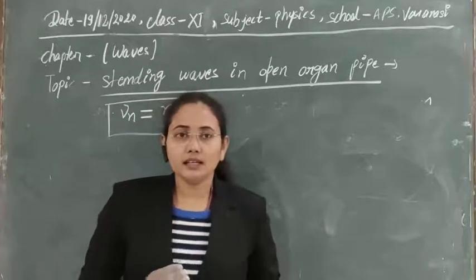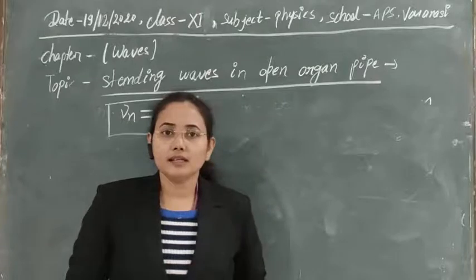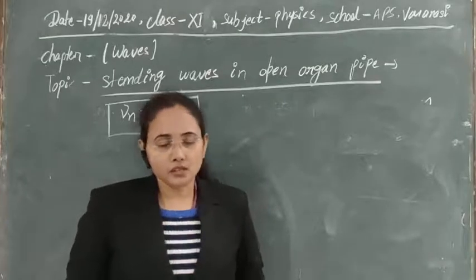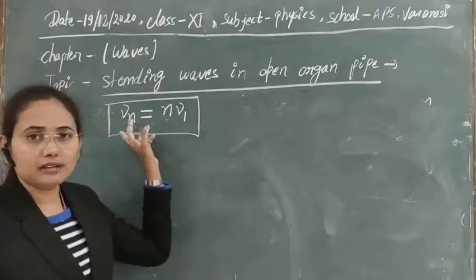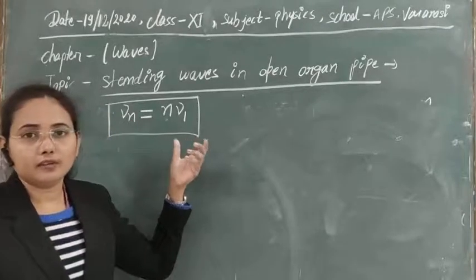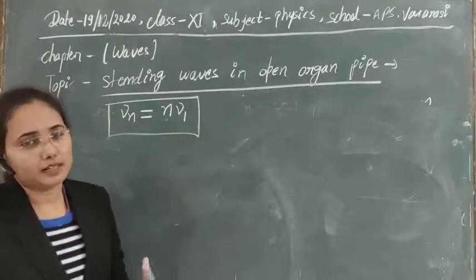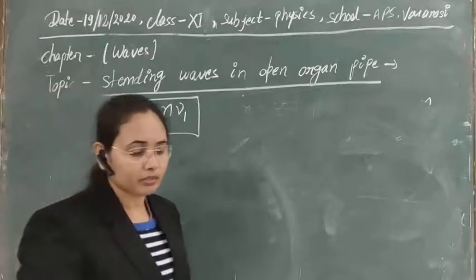Overtone is nothing but an increase in the mode of vibration. If there is an increment in the mode of vibration, then we get different frequencies, or multiples of frequency, and that is called the overtone.